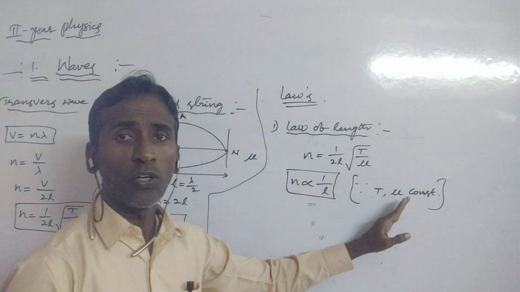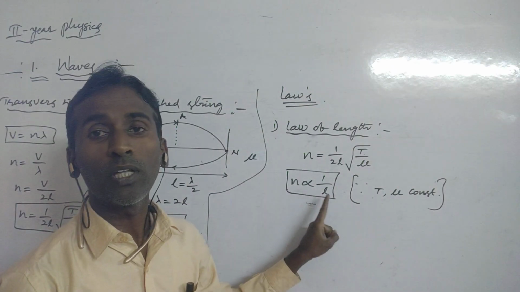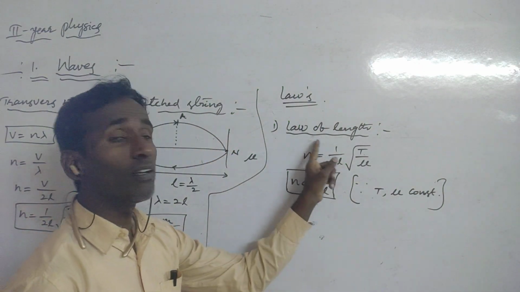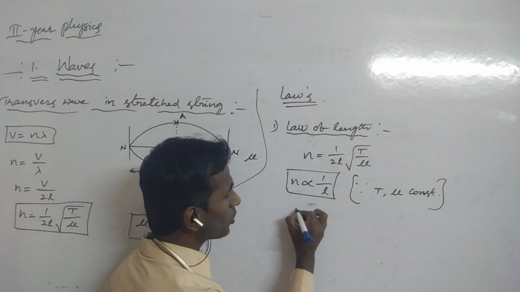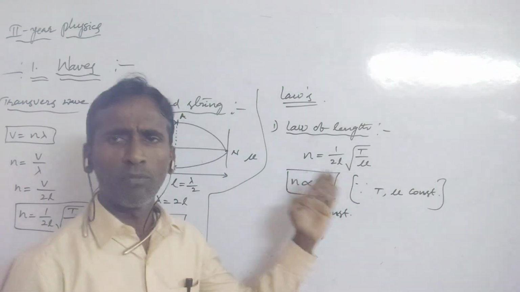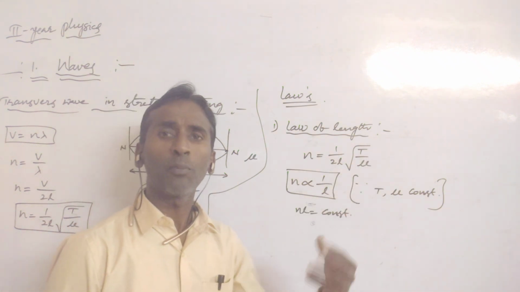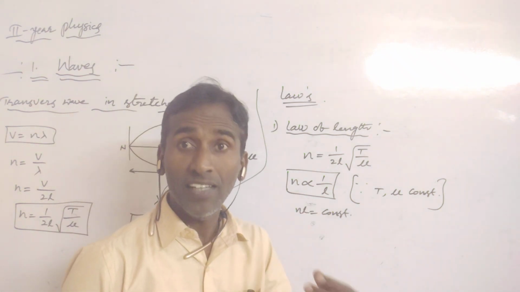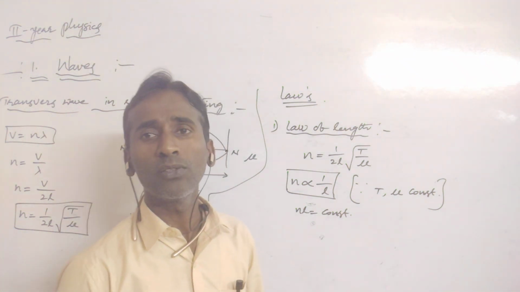T and mu constant means the tension in the string and the linear mass density of the wire are constant. Only when they are constant is it possible that the fundamental frequency of the vibrating string is inversely proportional to the length of the string. Okay, this is the first law, called the law of length. From this formula we can write NL is equal to constant, so N1 L1 is equal to N2 L2 also. Suppose in a problem two lengths and one frequency are given, find the other frequency. We take this type of formula and substitute, and we will get the answer.